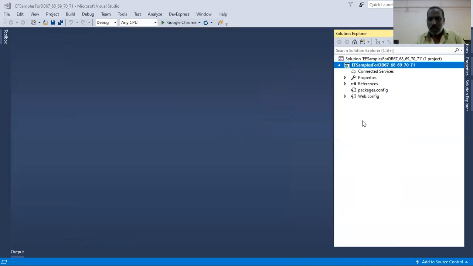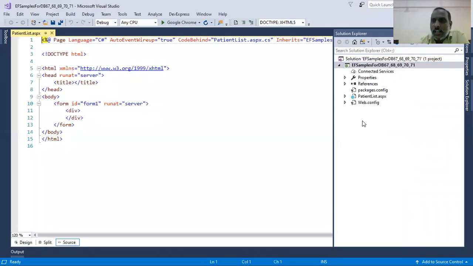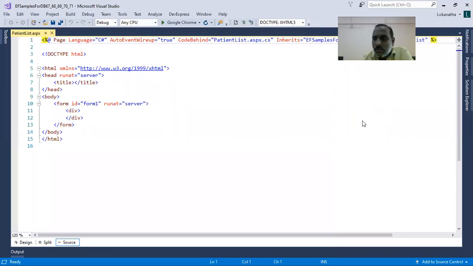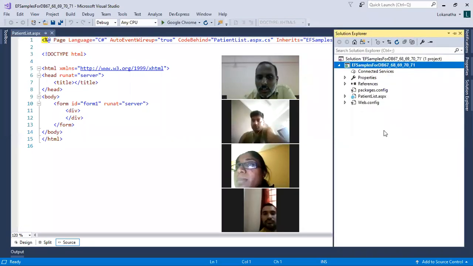Let me click on add. Now the patient list will be created. Now I think all of you are aware of bootstrap styles, correct? Yes or no? Because you have done one project very recently. Yes, okay, bootstrap styles are there. Very good.